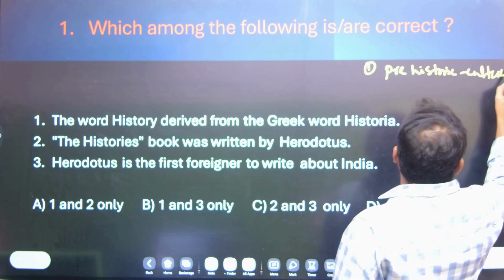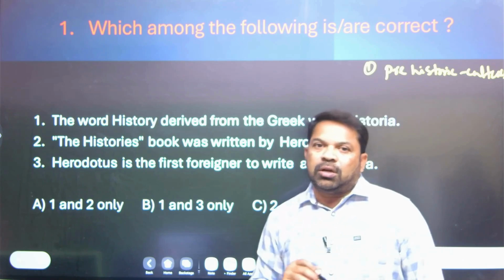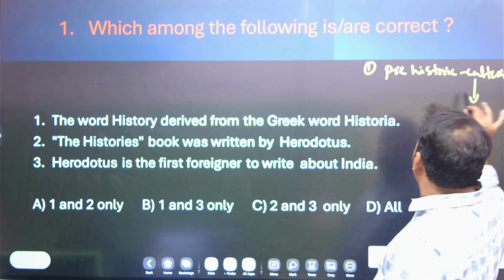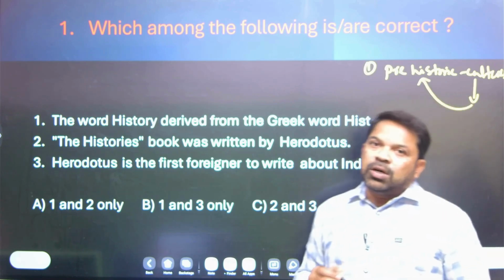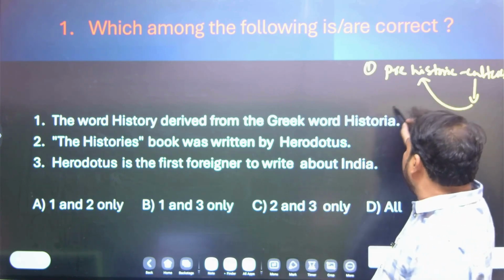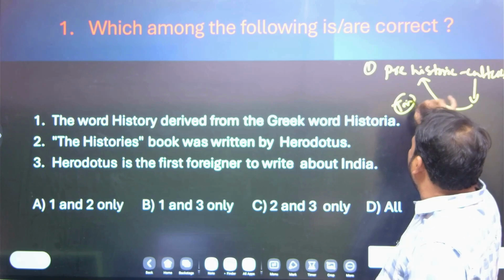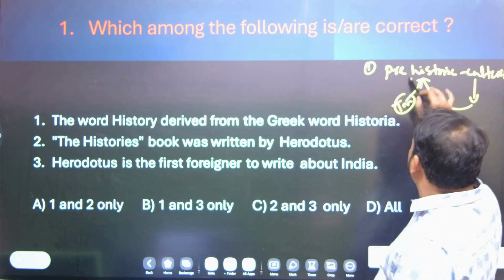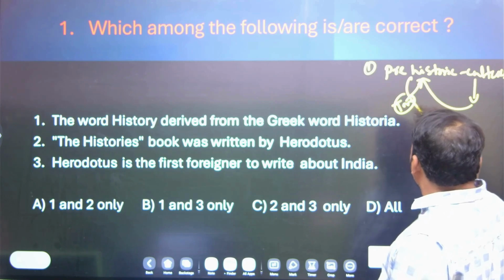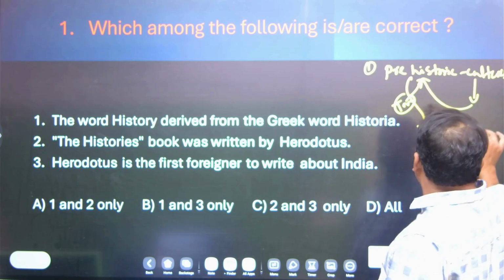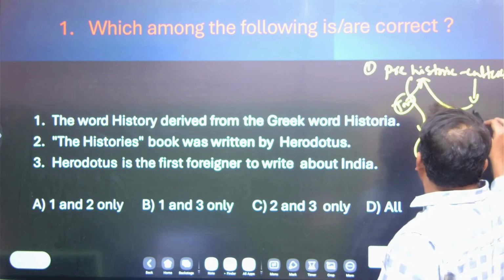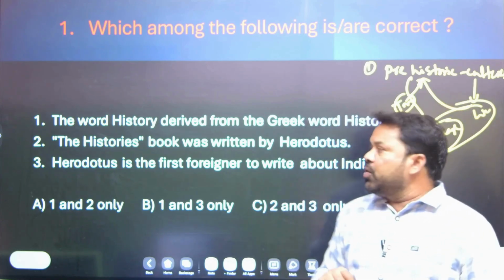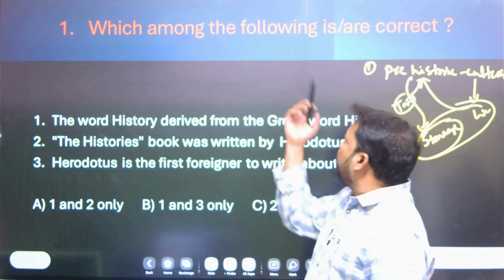Let us know the meaning of the prehistoric cultures. Culture is nothing but lifestyle, the lifestyle of the prehistoric people. What is the meaning of prehistory? Prehistory means the time period where there were no written records. Prehistory is also called the Stone Age. So, you can call it the lifestyle of the Stone Age people. Yes, come to the point.